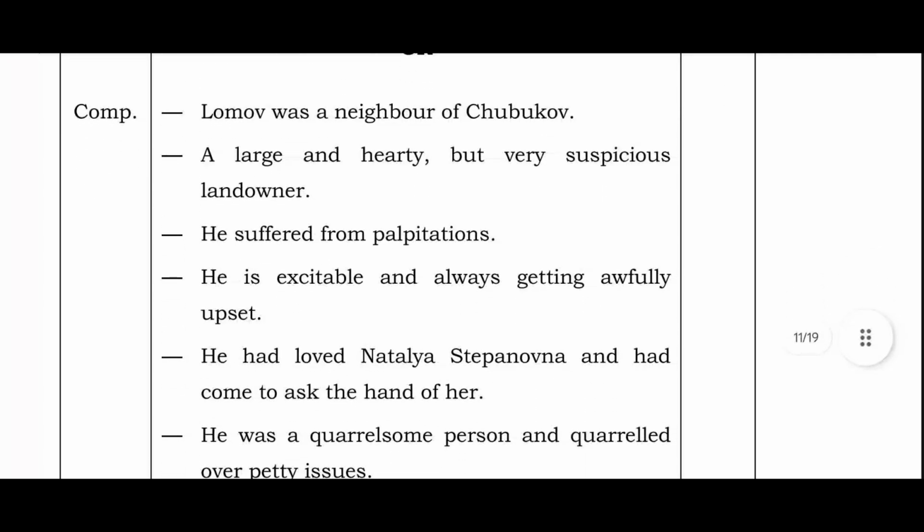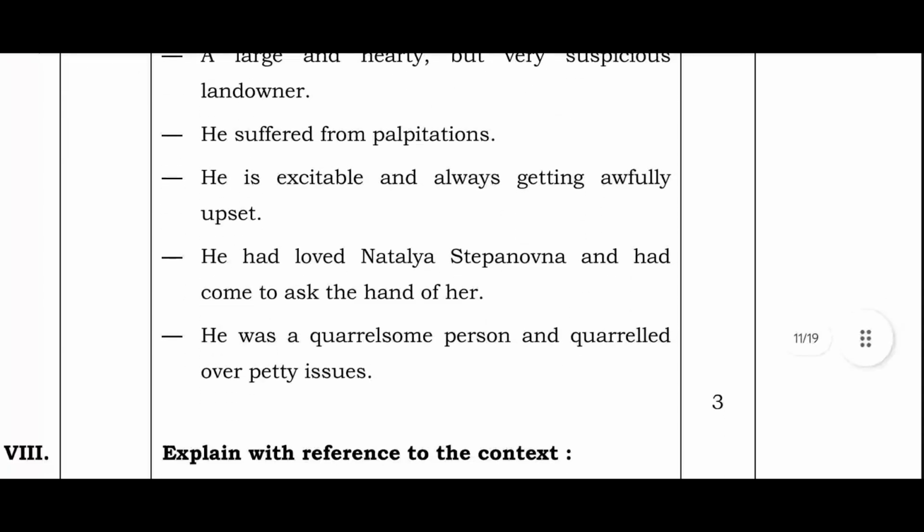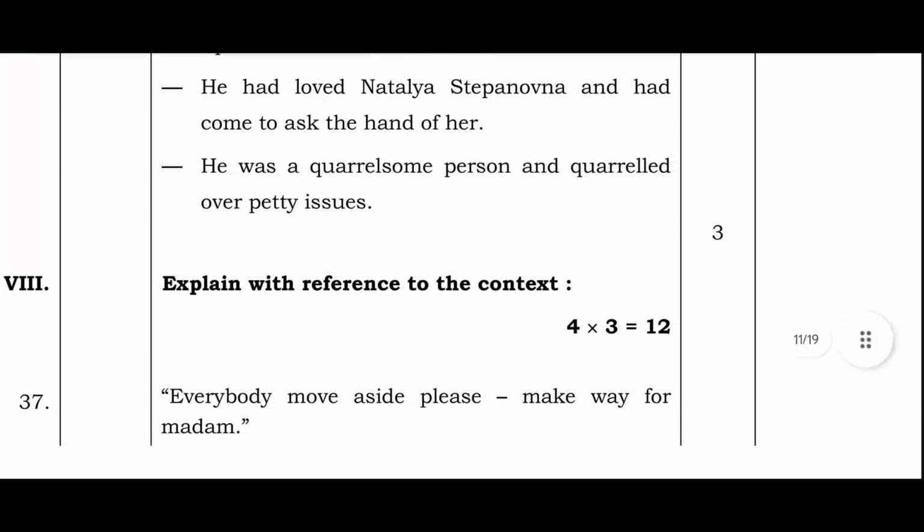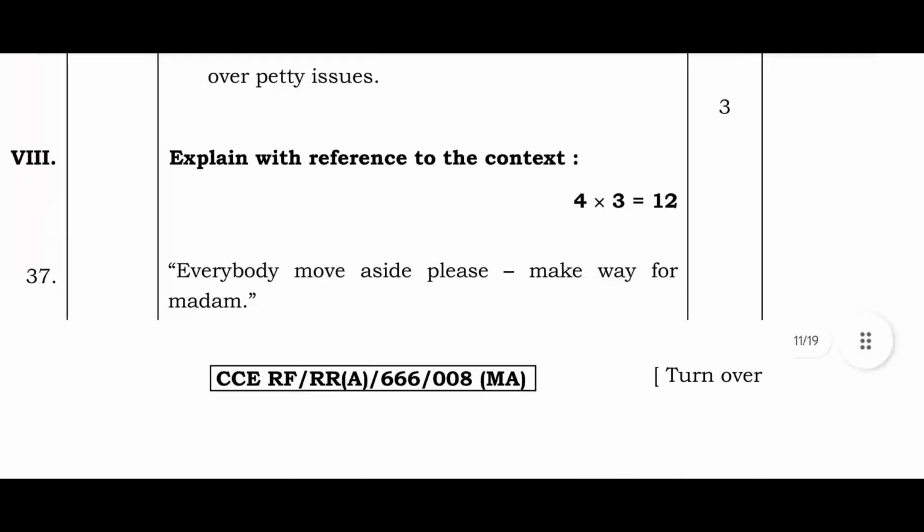Lomov was the neighbor of Chubukov, a large and hearty but very suspicious landowner. He suffered from palpitations. He is excitable and always getting awfully upset. He loved Natalya Stepanovna and had come to ask for her hand. He was a quarrelsome person and quarreled over petty issues.